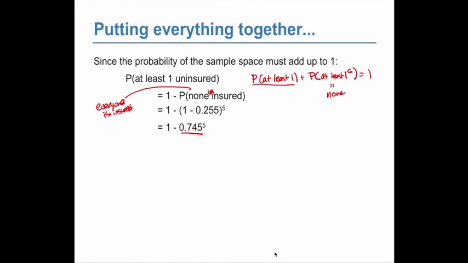If the probability of being uninsured is 0.255, the probability of being insured is 0.745 because they're complements. For 5 people, we use that multiplication rule. We multiply that 5 times. That's the probability that everyone selected is insured. None of them are uninsured. And then we subtract that from 1 to get the probability that at least one is uninsured, which ends up being 77%.